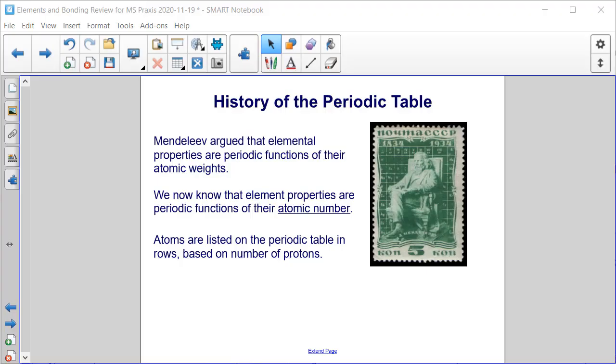Let's talk a little bit about the history of the periodic table. Mendeleev argued that elemental properties, or the properties of the elements in the periodic table, are periodic functions. Remember, periodic just means repetitive functions of their atomic weights. We now know that element properties are periodic functions of their atomic number. So when we list atoms on the periodic table in rows based on their number of protons, or their atomic number, we get repetitive patterns in every group.